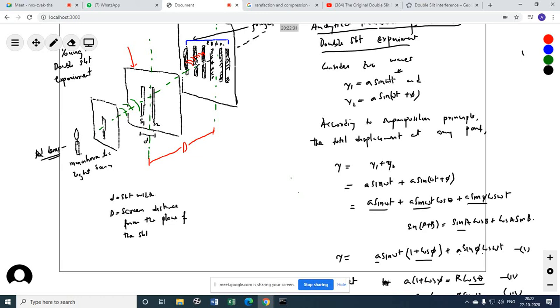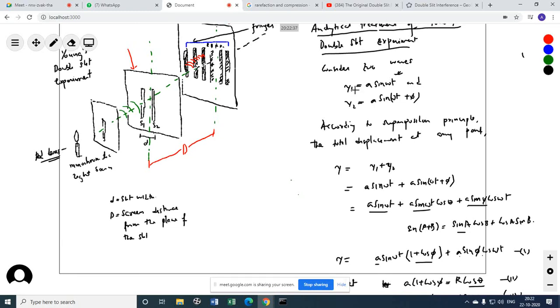Now we will be doing the same thing in terms of intensity. But this time the amplitude will not be the same. That means they are not coherent sources. They are incoherent sources, where the amplitude and frequency are not the same. So amplitude will be different. Then we will see what happened to the intensity. Coherent sources is a case of incoherent sources. If the amplitude becomes the same and frequency becomes the same, then intensity will become uniform.